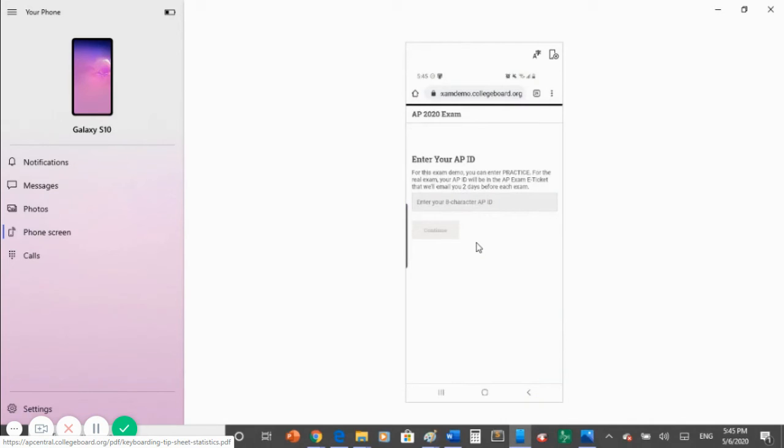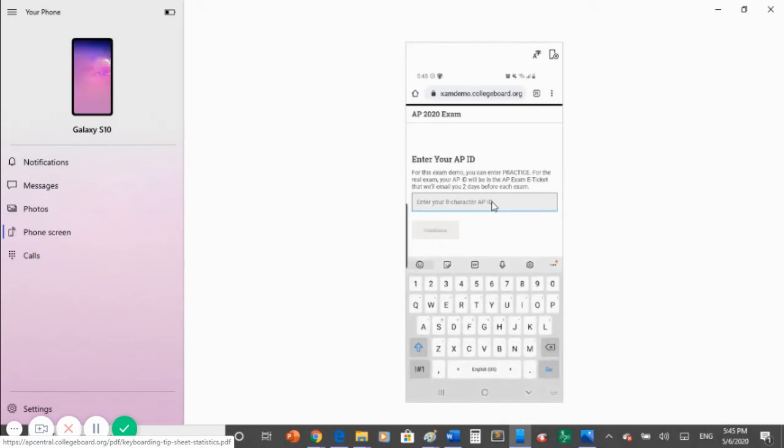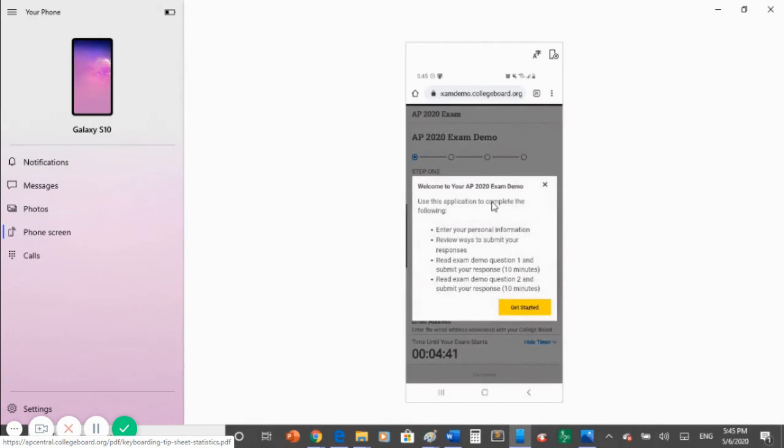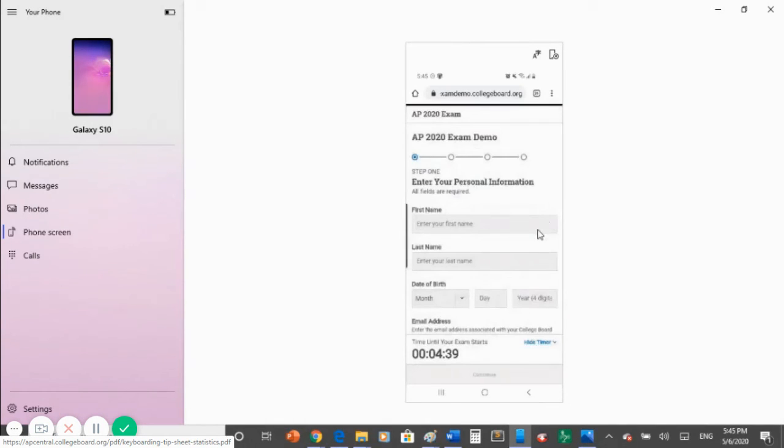This will take you to your browser where you will log in. Log in using your 8-digit AP ID number. Hit Continue and fill out the personal information.